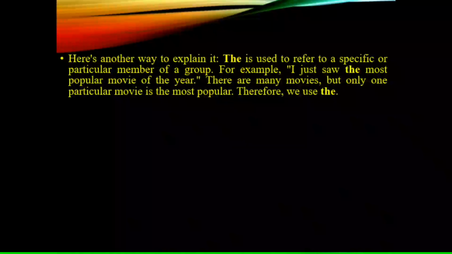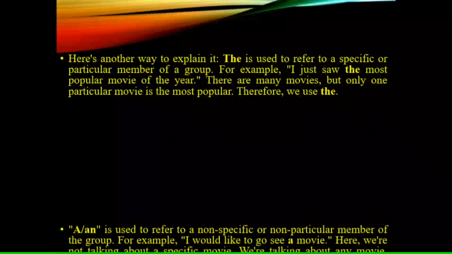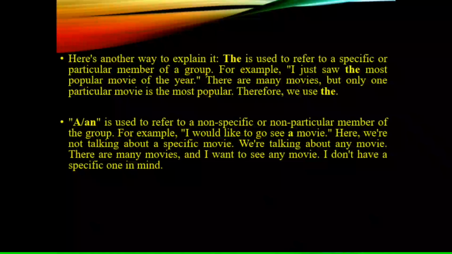Here's another way to explain it. The is used to refer to a specific or particular member of a group. For example, I just saw the most popular movie of the year. There are many movies, but only one particular movie is the most popular. Therefore, we use the. Again, a or an is used to refer to a non-specific or non-particular member of the group. For example, I'd like to go see a movie.